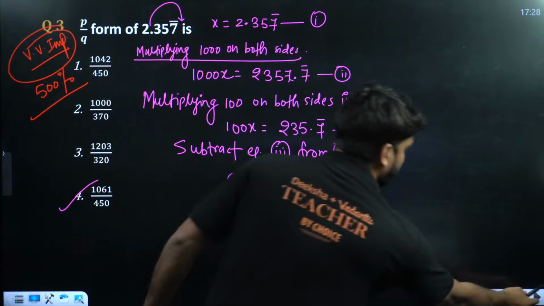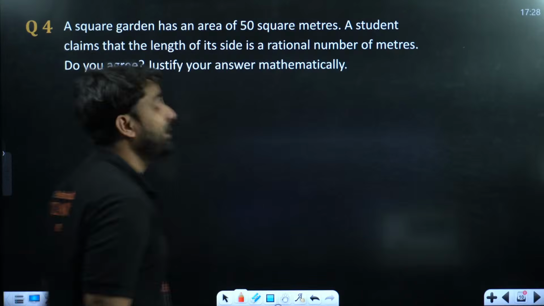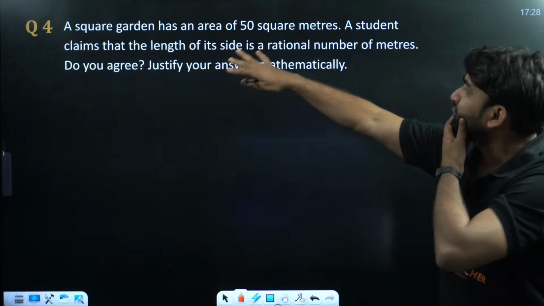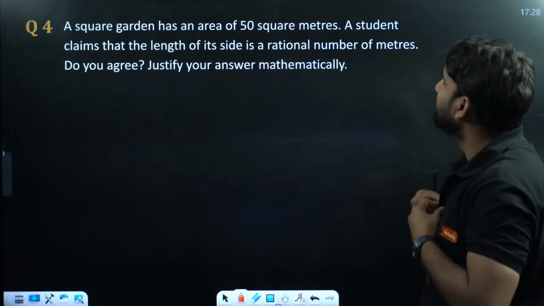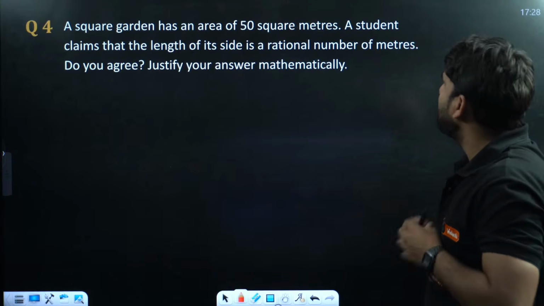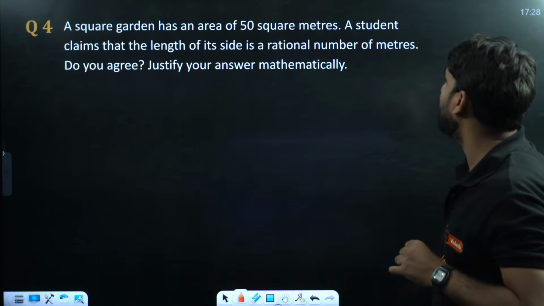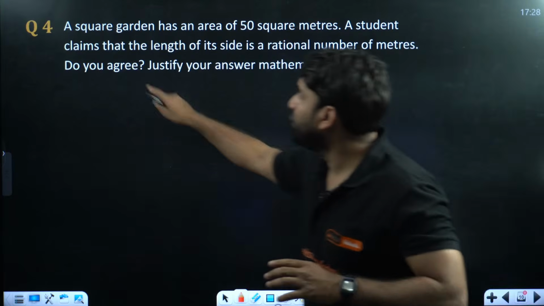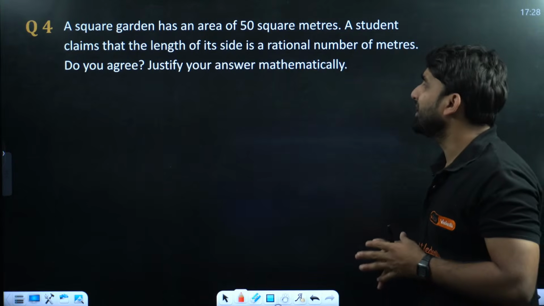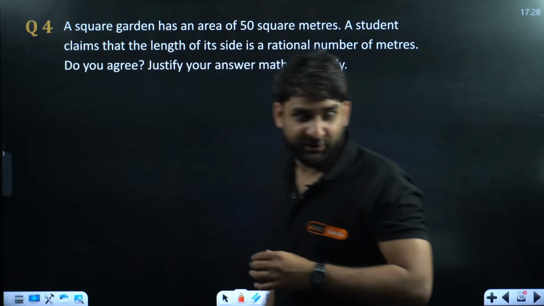Moving ahead to the next question without wasting a moment. Wow, what a question. A square garden has an area of 50 square meters. A student claims that the length of its side is a rational number of meters. Do you agree? Justify your answer mathematically. Very interesting question.